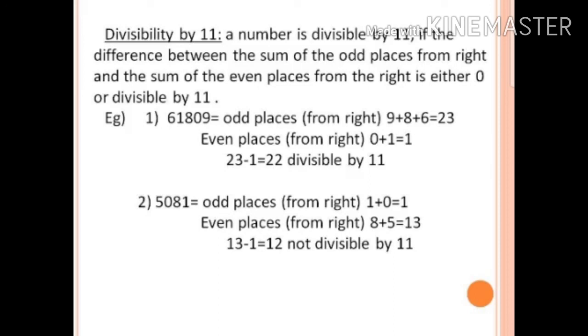Look at the second number, that is 5,081. Take the numbers of the odd places, that is 1 and 0. 1 plus 0 is equal to 1. In the even places you have 8 and 5. 8 plus 5 is equal to 13. Now if you find the difference, 13 minus 1 is equal to 12. Is 12 divisible by 11? No, 12 is not divisible by 11. So therefore the given number 5081 is not divisible by 11. Are we clear so far?